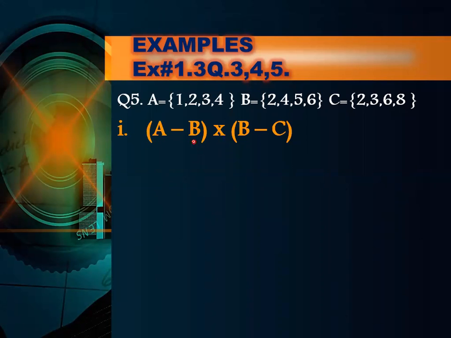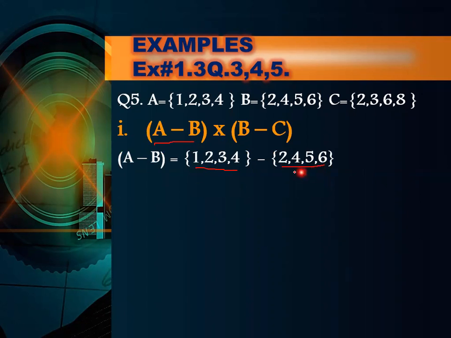So first you will find out this A minus B. So for A minus B, first you will write down the elements of set A, then elements of set B. Now you will subtract it. Now which elements are going to be subtracted? This one, this 2 and this 4. Now tell me the answer of A minus B. I'm just checking, is it clear to you or not? Tell me the answer of A minus B.